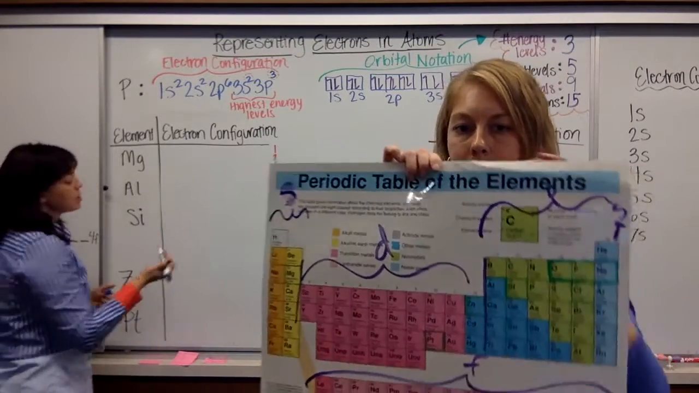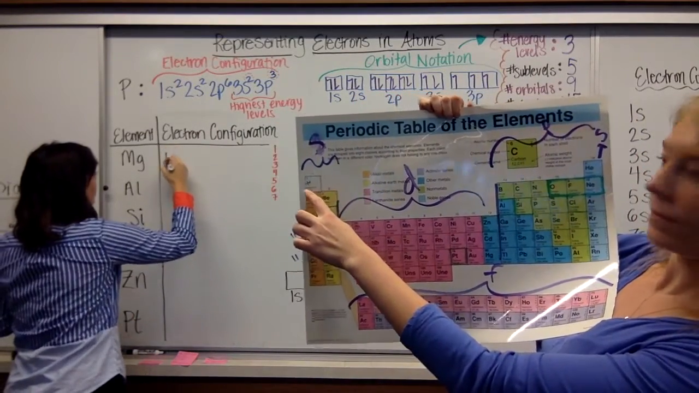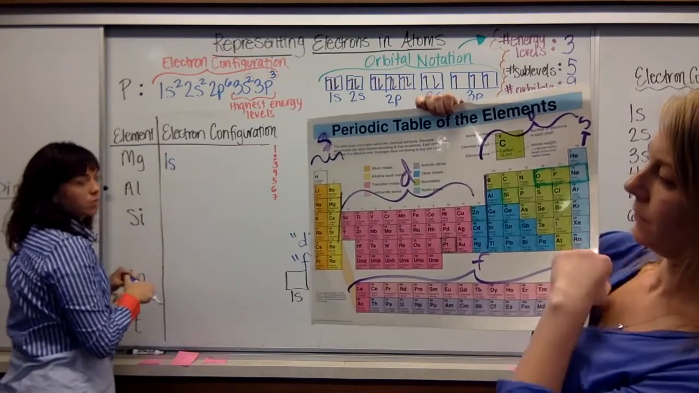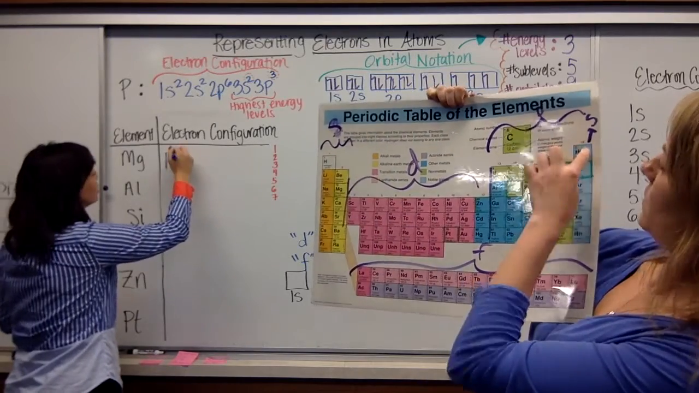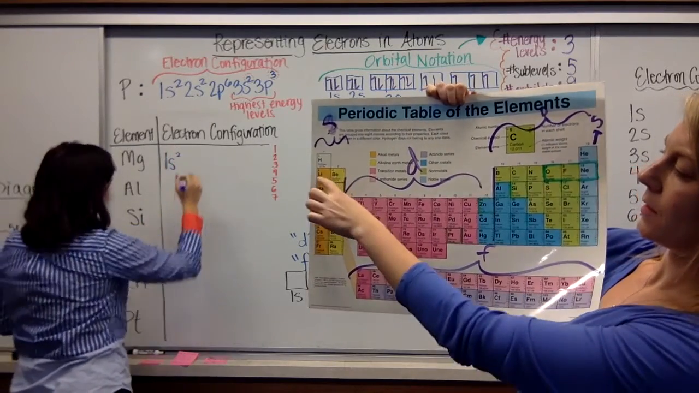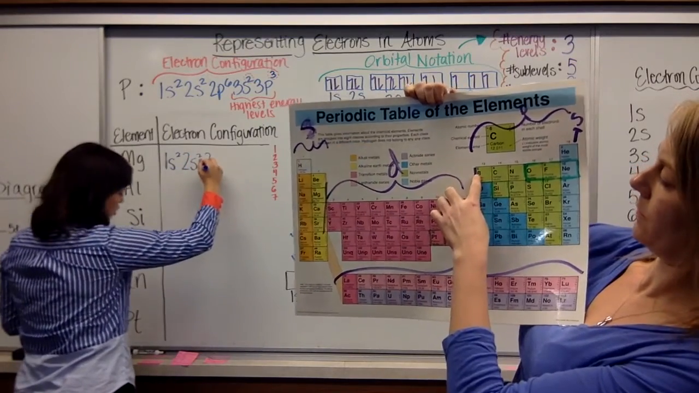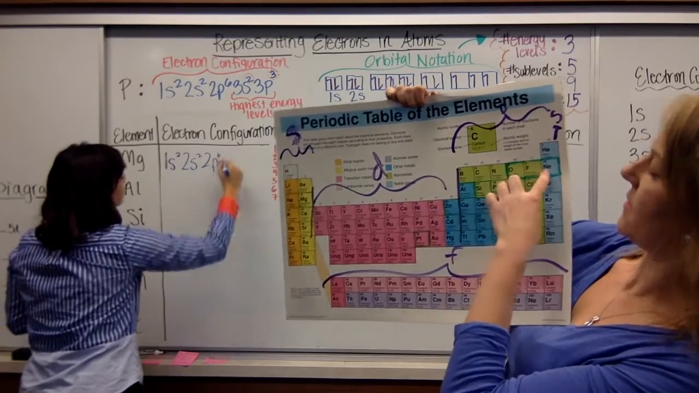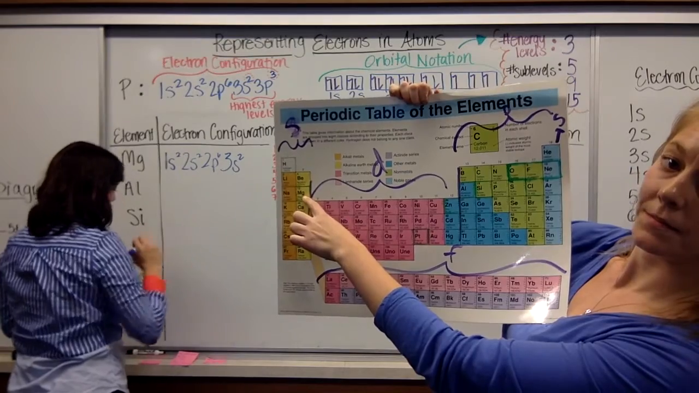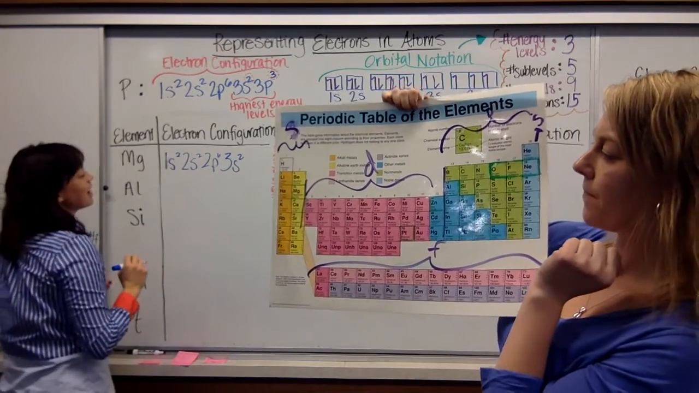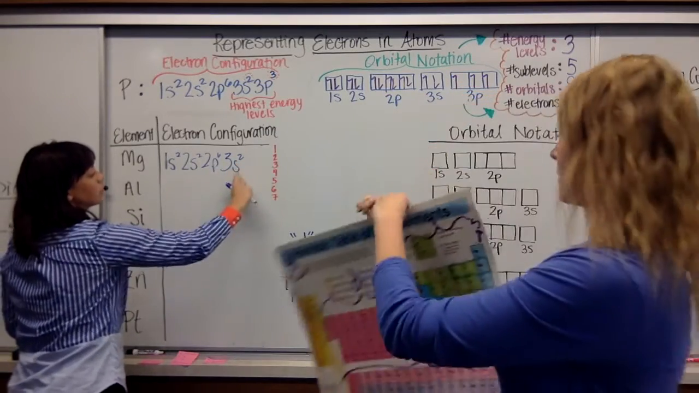So magnesium is going to start with 1s2, and then 2s2. Now we're here. 2p6. That takes us to neon. Then 3s2, and that's it. There's magnesium. And remember, these are my outermost electrons in my s level.